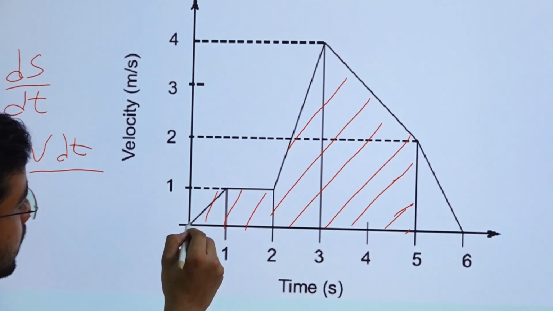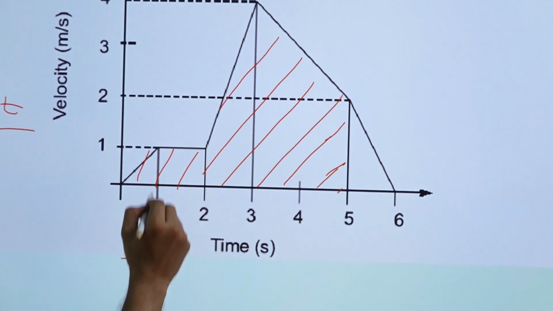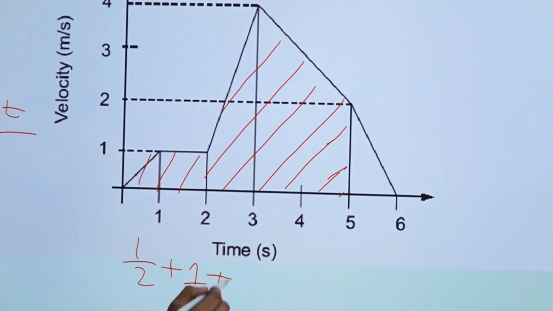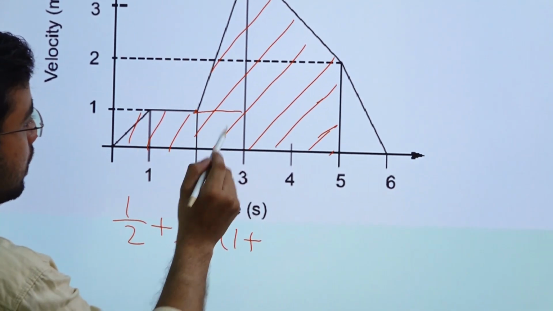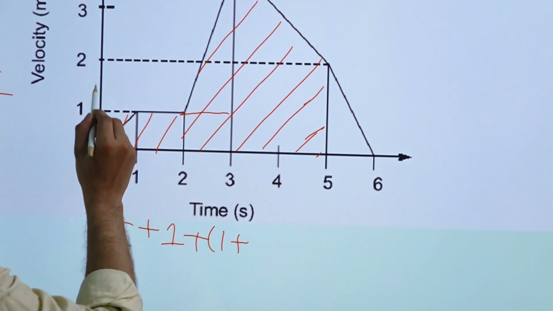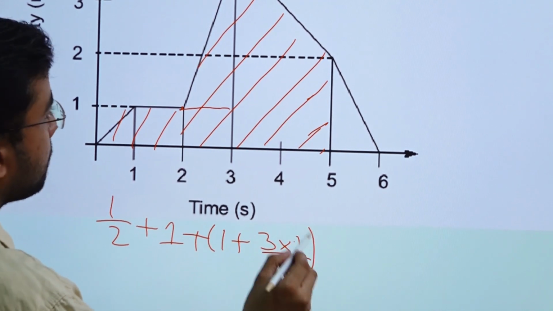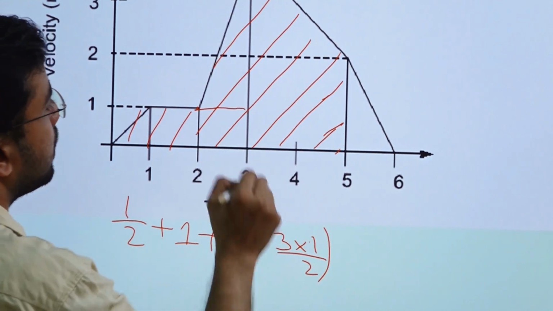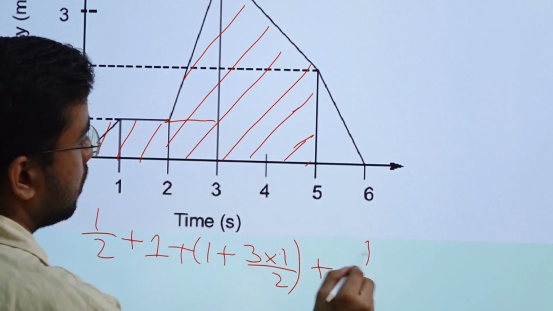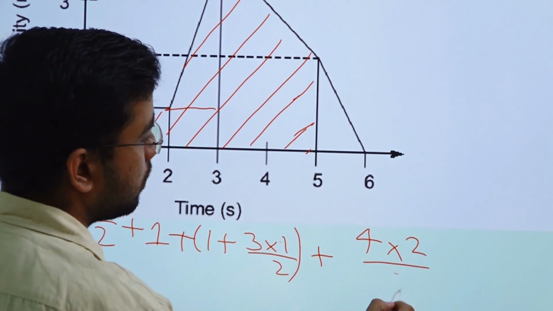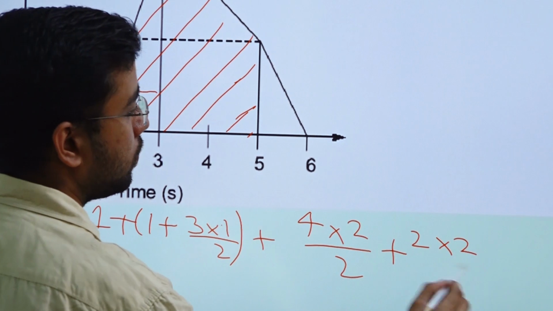So first we will find out area of this triangle, that will be 1 into 1 by 2, plus then we will find out the area of this square, 1 into 1, plus then I will find out area of this one, 1 into 1, plus first this square, then this triangle, that is 3 into 1 by 2. Okay. Now we have to find out area of this trapezoid, right? How we will find out? 1, 2, 3, 4. 4 into 2 by 2 plus 2 into 2 by 2.